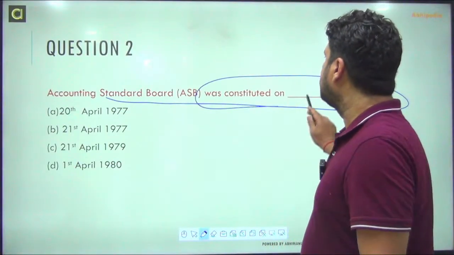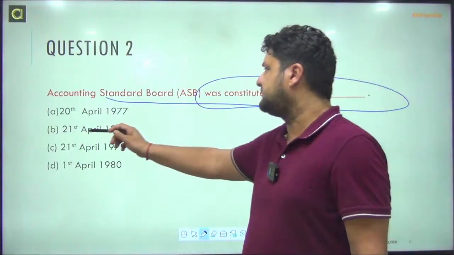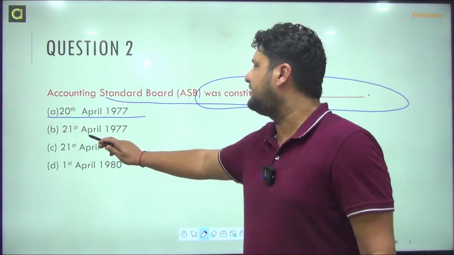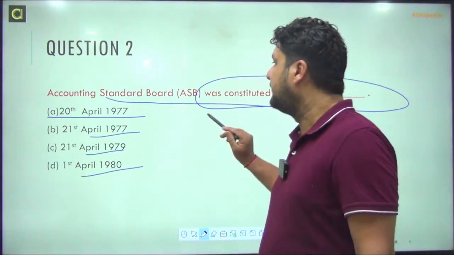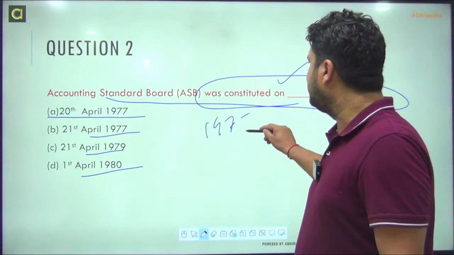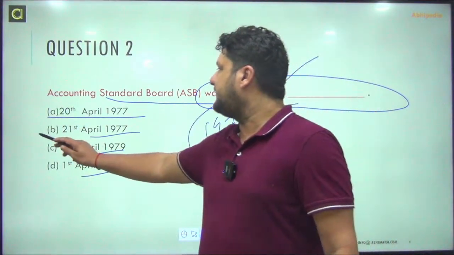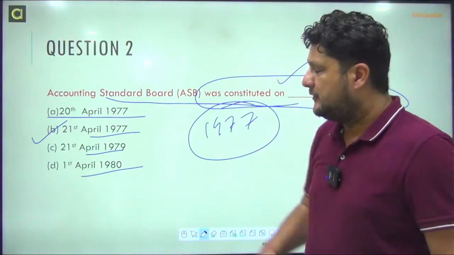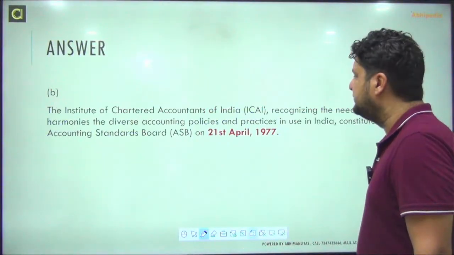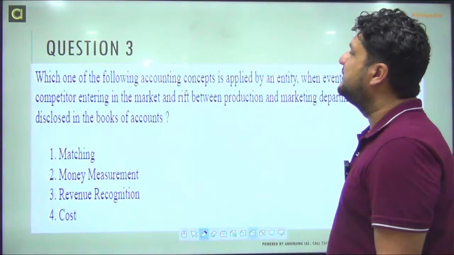Board was constituted on, and you have to be very precise here, this date, this date, this date, or this date. The year is 1977 and the date is 21st April. So this is a question which they can possibly ask.